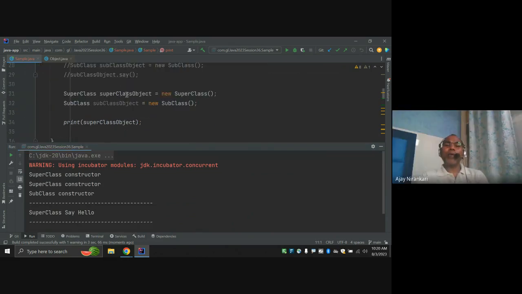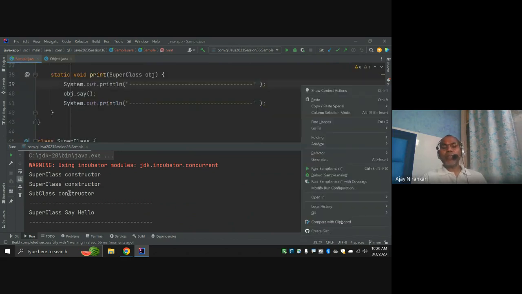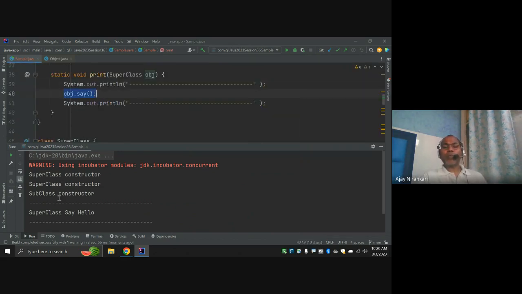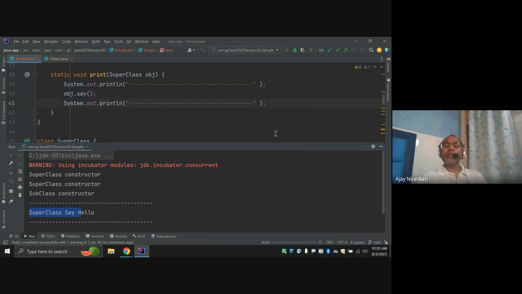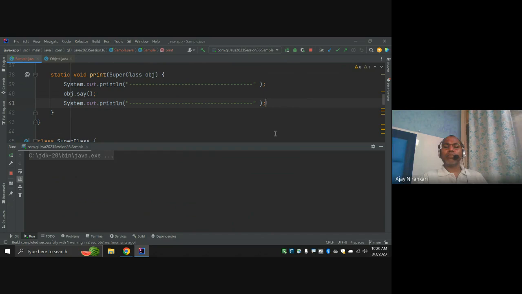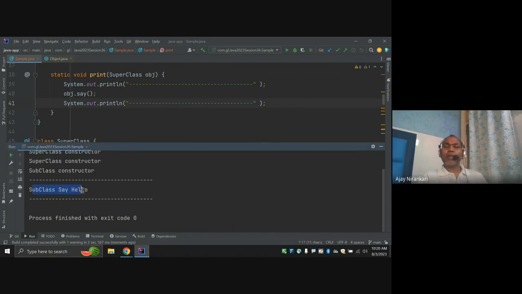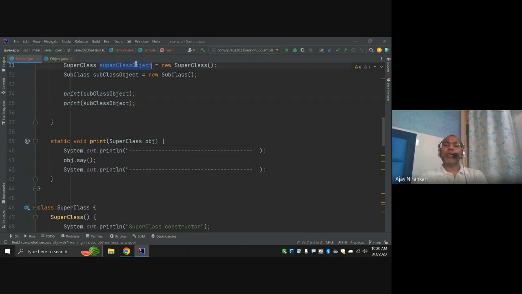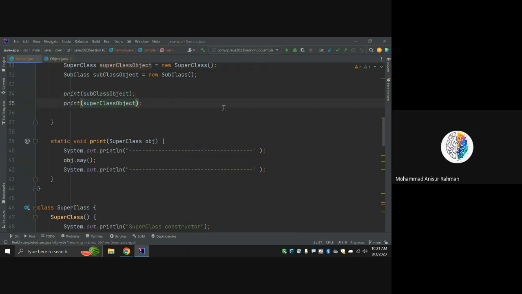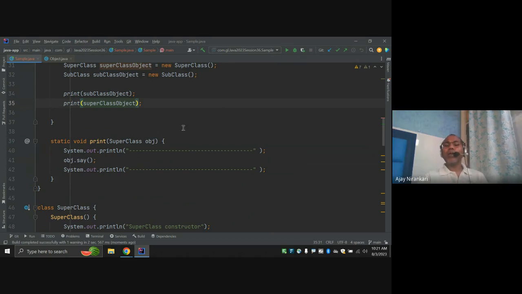What happens if I pass the subclass object here? The same method previously printed the superclass output. Now if you run, it will print subclass hello. So the output depends upon which object you pass. This is known as runtime polymorphism.